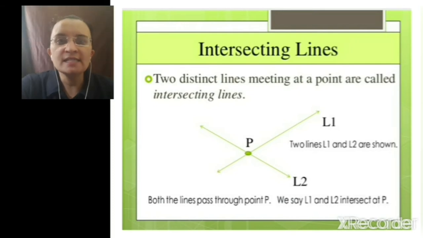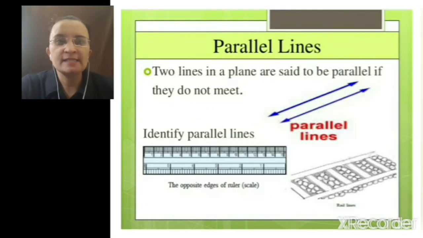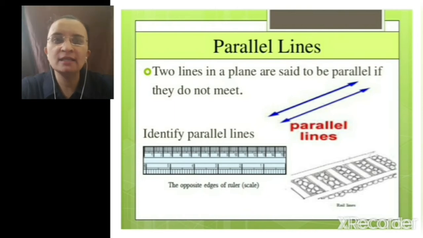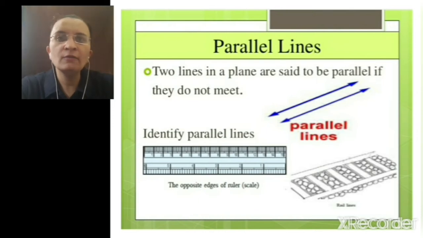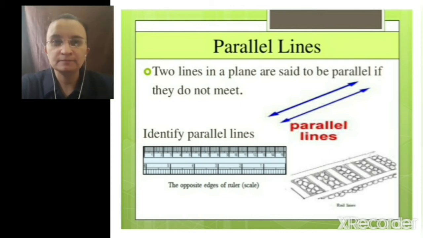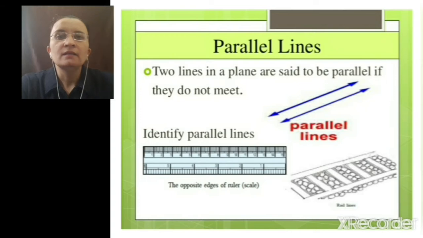After this, the next topic is parallel lines. Two lines in a plane are said to be parallel if they do not meet each other. They do not cross each other at any point. The real-time examples of parallel lines are railway track. Railway tracks never meet. Opposite edges of a ruler. These are the examples of parallel lines.